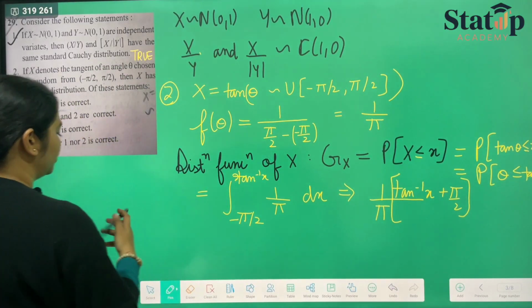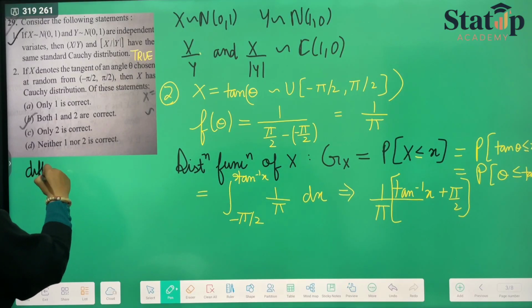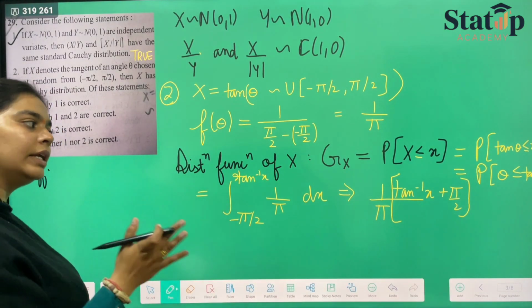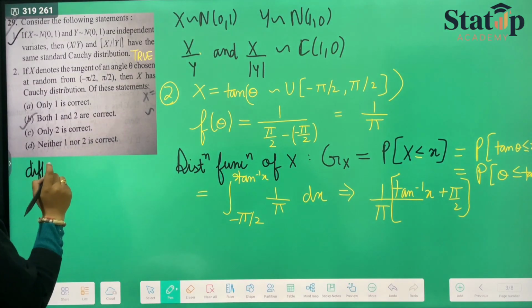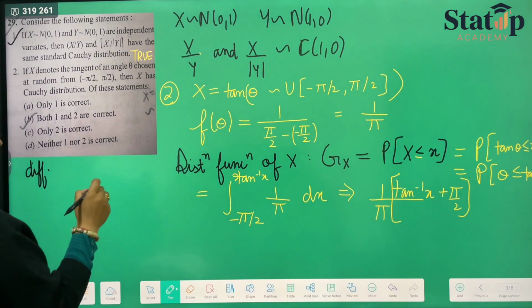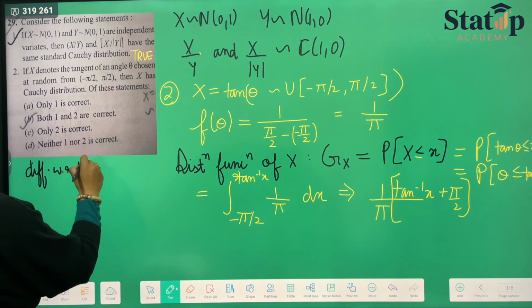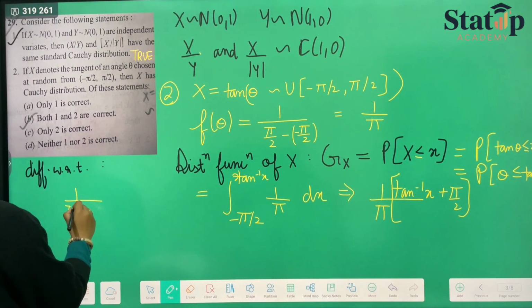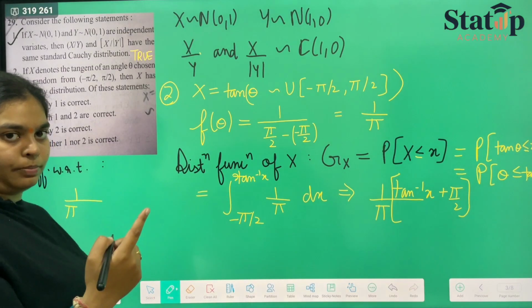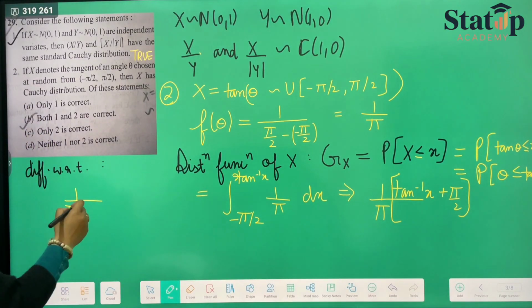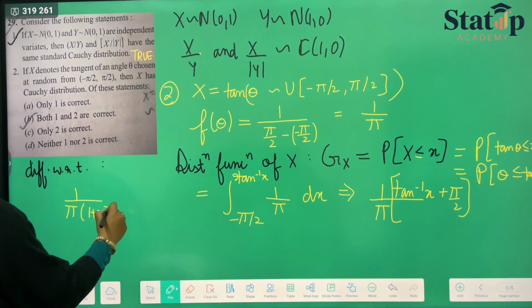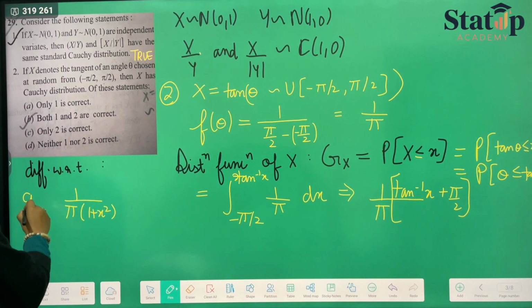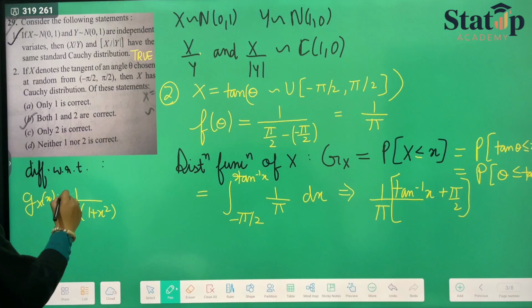Now we will differentiate this with respect to x, because this was our distribution function of x. We have to calculate the PDF of x, so for the PDF of x, we differentiate this with respect to x. So it will be equal to 1 upon pi times the derivative of tan inverse x, which is 1 upon 1 plus x square, and pi by 2 will be 0. So this will be our PDF of x.